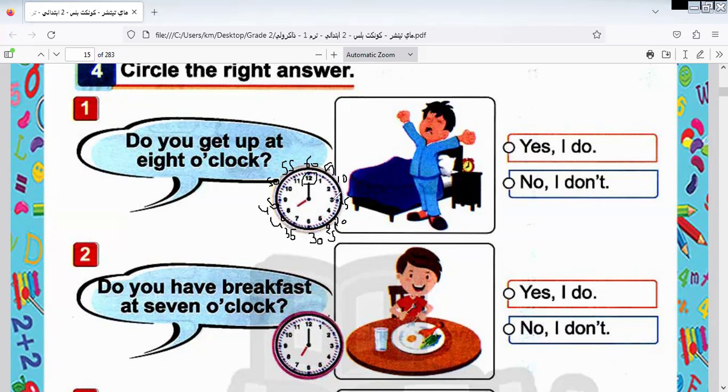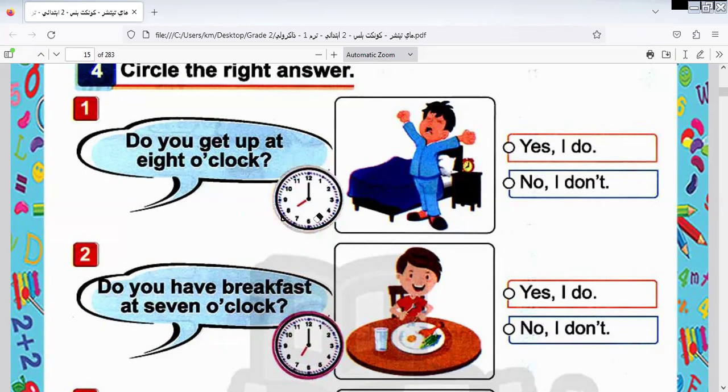We have here the short arm on 8 and the long arm on 3. We say 8:15. So it will be 8:15. Okay. So we must know this. If the long arm is on 12, it will be sharp, 8 sharp, 7 sharp, 6 sharp. Okay. This is what we know. Let's continue the rest of this lesson.